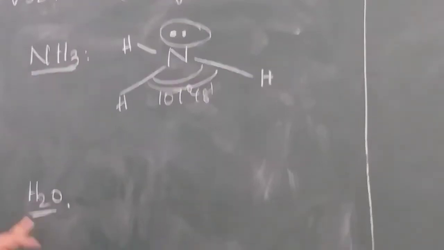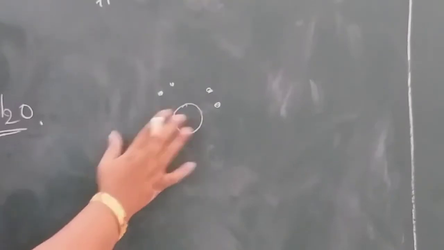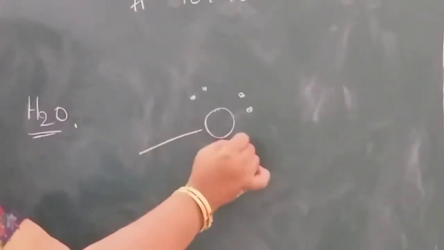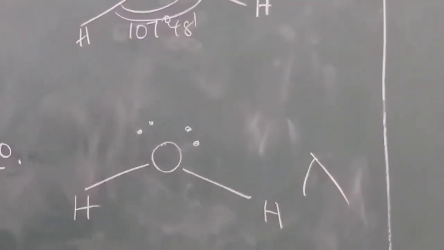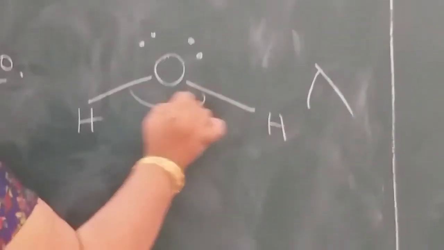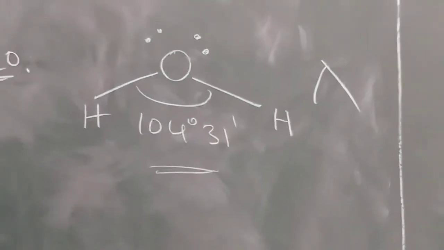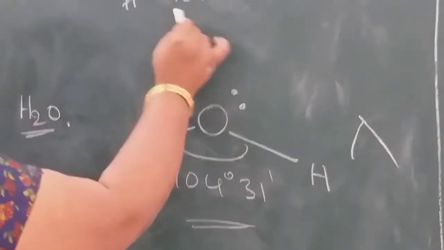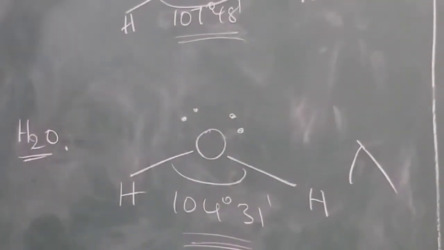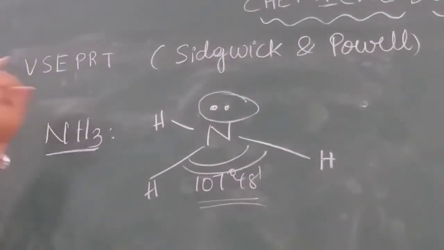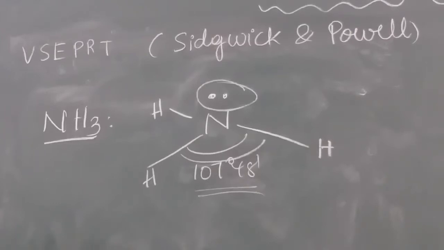Take the example of water. Here on oxygen, two lone pairs of electrons are there. Two bond pairs and two lone pairs. So this repulsion will cause a V shape to this molecule, and the bond angle is 104 degrees 31 minutes. In this way, this theory explained the formation of bond angles in the molecules, and this theory mainly explained it depending upon the repulsion force of the lone pair electrons.